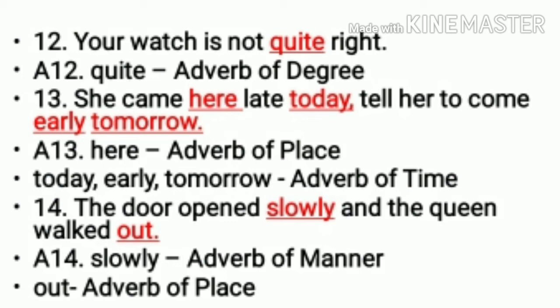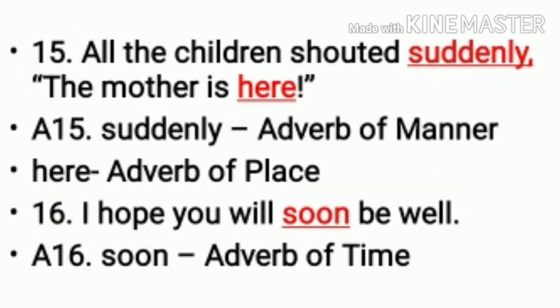14th one. The door opened slowly and the queen walked out. So your adverbs are slowly and out. So slowly will be adverb of manner and out will be adverb of place. 15th one. All the children shouted suddenly. The mother is here. So your answer will be suddenly and here, which we need to underline, and suddenly will be adverb of manner and here will be adverb of place.